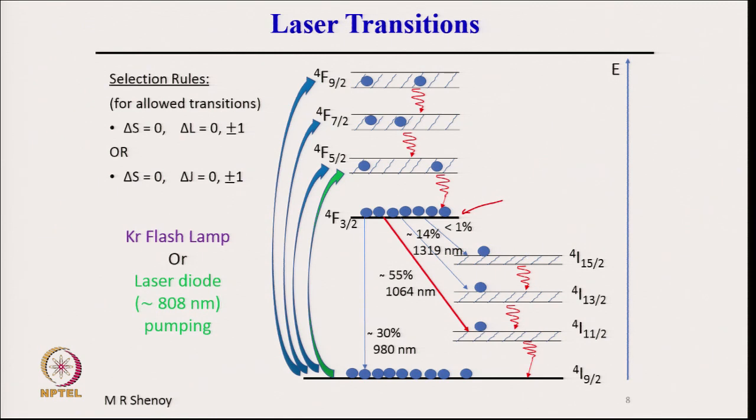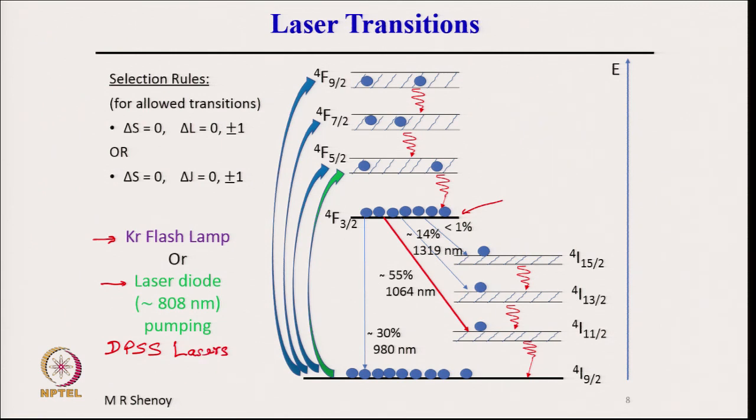If we take an Nd:YAG laser amplifier, then usually it is pumped by either a krypton flash lamp or laser diodes. Laser diode pumping is called diode pumped solid state laser. There is a class of lasers called DPSS lasers.